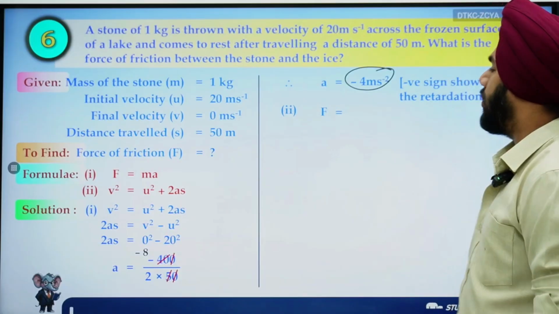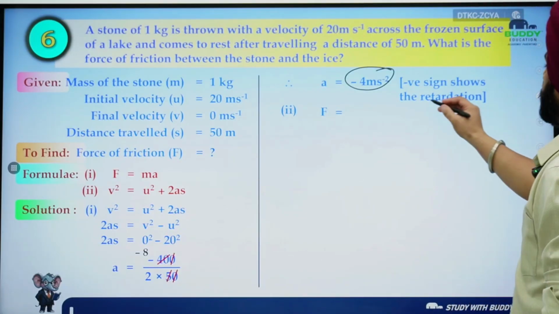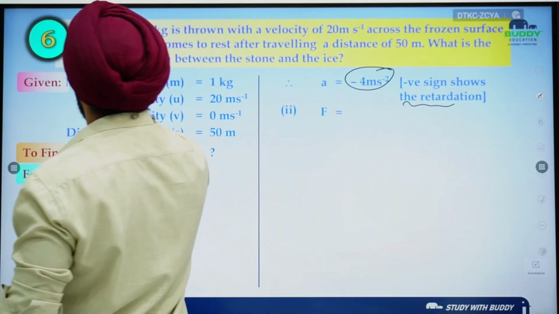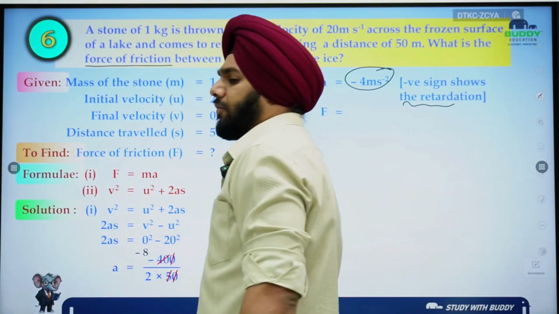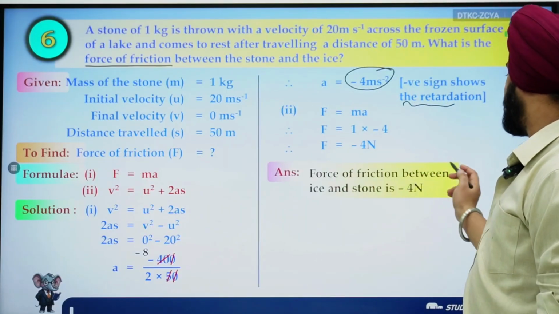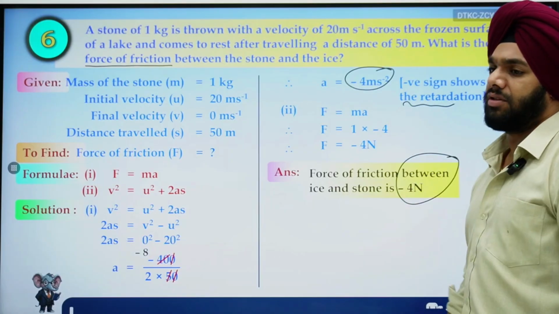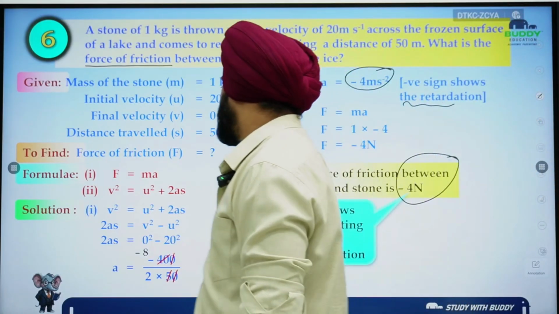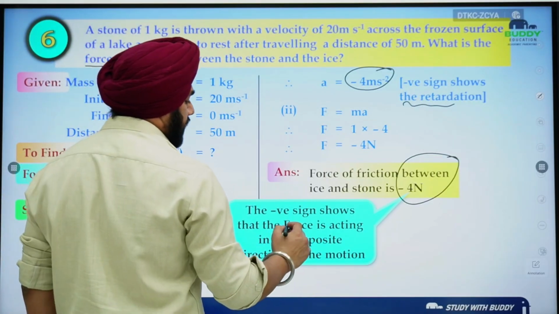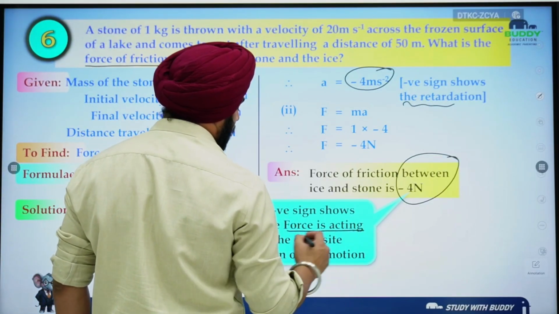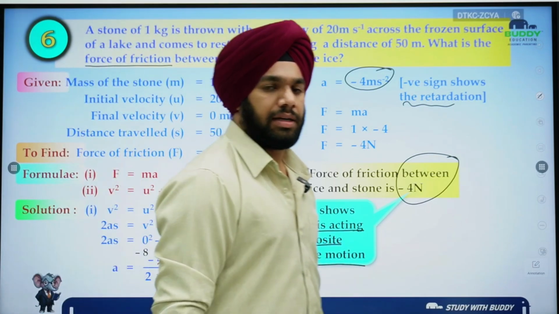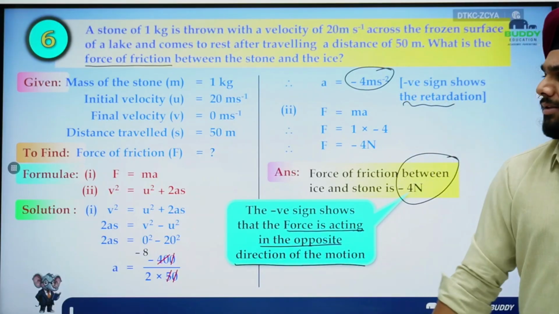Negative sign, obviously it shows that retardation is happening, and I already told you that force of friction will obviously be negative force, right? Because it is retarding. Clear? So 1 into -4, so -4 Newton is the force of friction, because of which the stone is stopping. And the negative sign shows obviously the direction in which force is acting, in the opposite direction of the motion. Okay? Is that clear? Now coming to the next question.